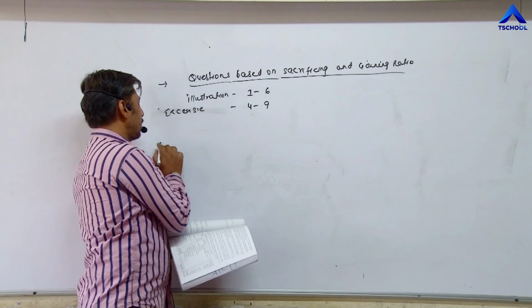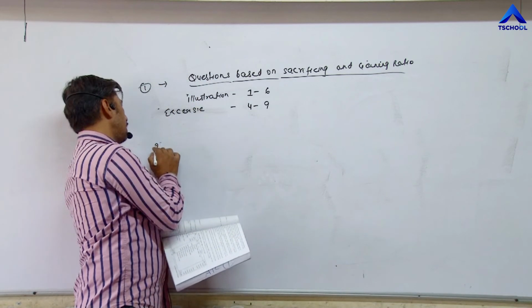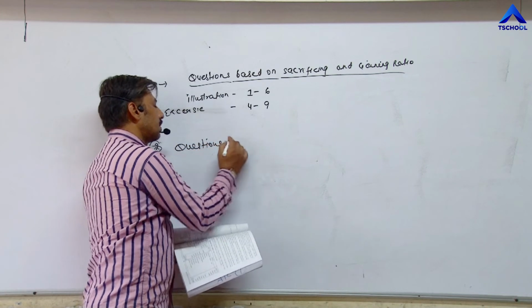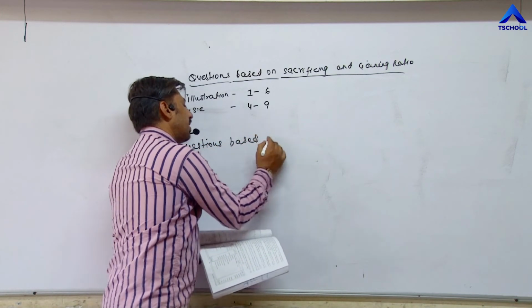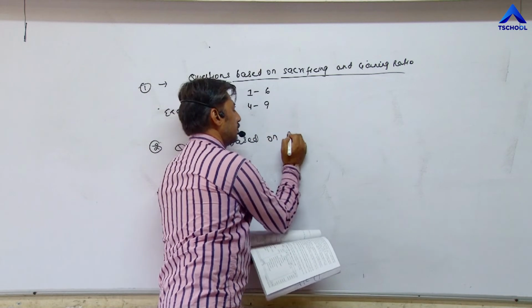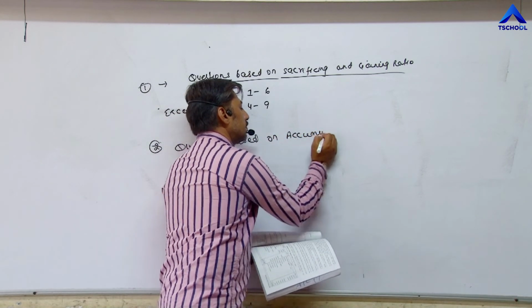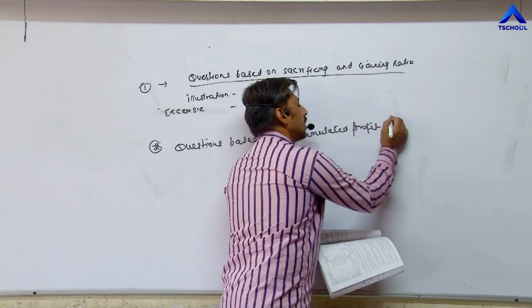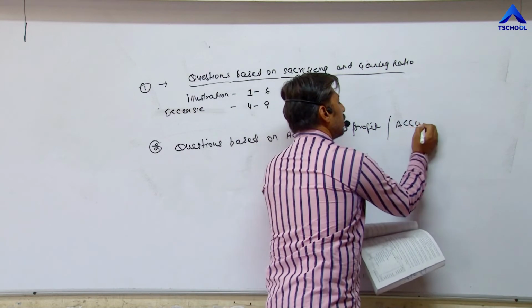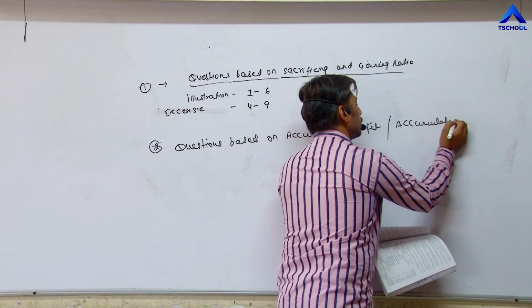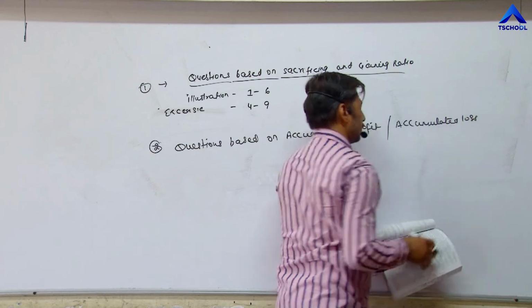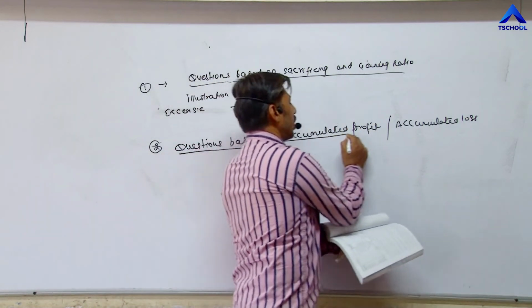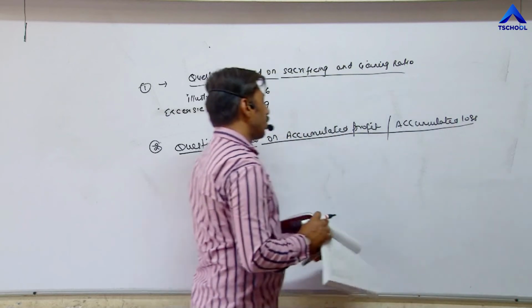Now next topic, this is topic number 1, topic number 2. Questions based on accumulated profit and accumulated loss. First of all, try to learn the items of accumulated profit and accumulated loss.